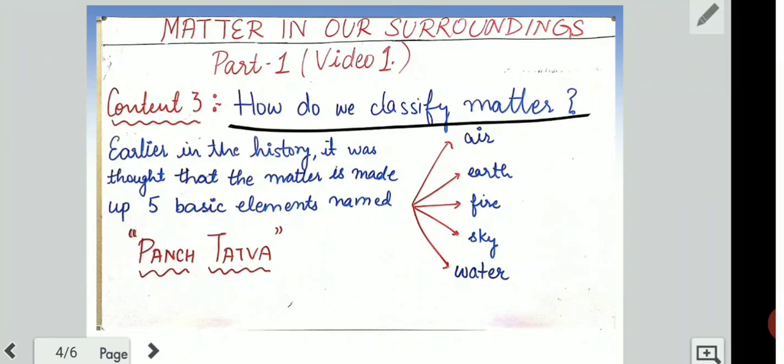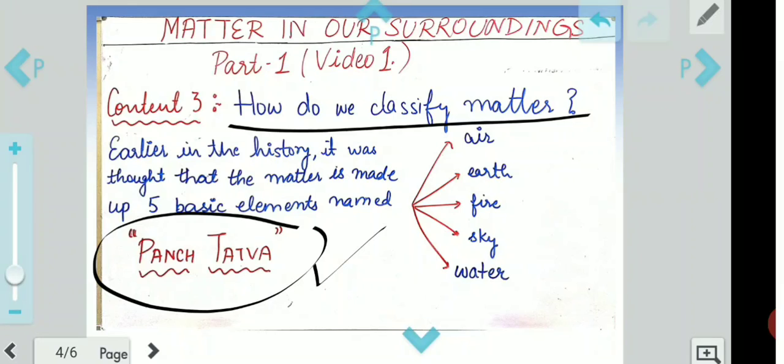Now earlier in history, it was thought that matter is made up of 5 basic elements called Panch Tattva. Though it is mentioned very briefly in your NCERT, just 1 or 2 lines, I feel that this should not be skipped. It should be part of your review. That is why I have brought this. You might have heard your grannies or older people at home talking about Panch Tattva, because in their times it was believed that everything in this universe is made up of 5 elements, and everything in the universe is what? Matter. So what is matter made up of? 5 elements. Which 5 elements?